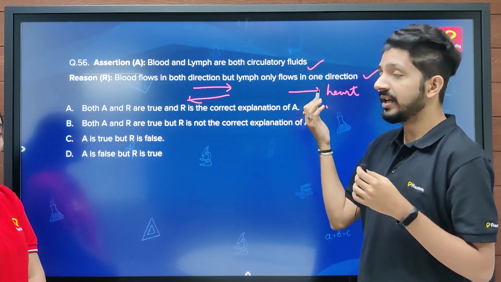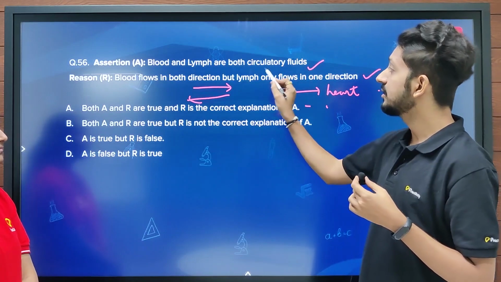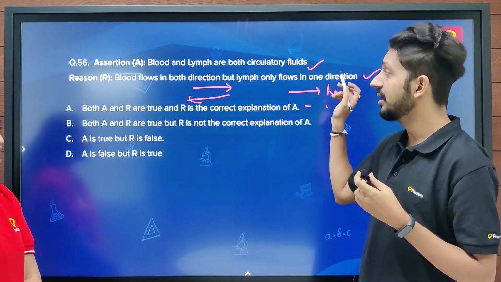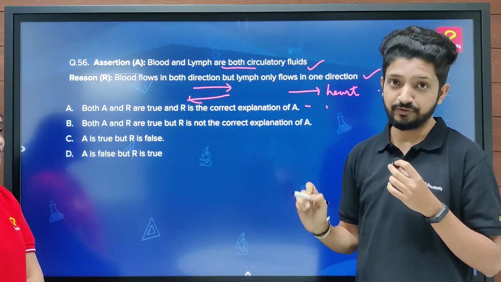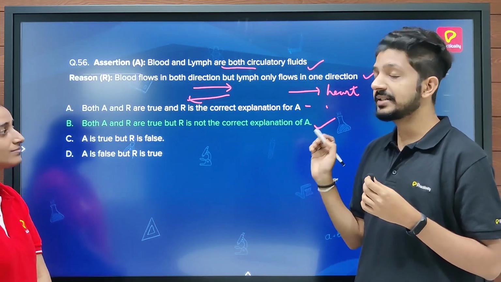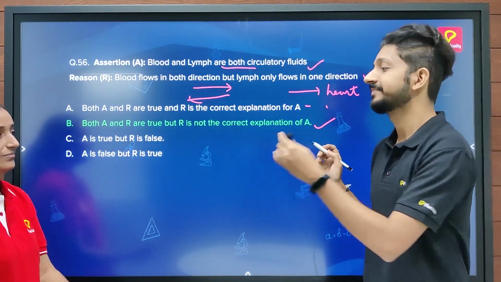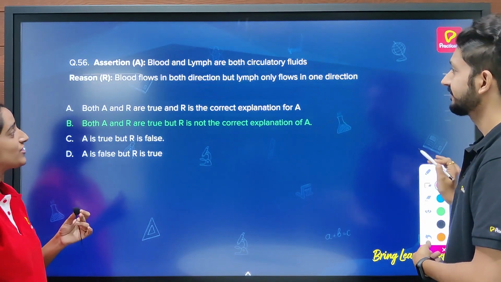But now comes, so anyone would think that the answer is A, but since lymph flows only in one direction, that cannot be the explanation to say that they both are circulatory fluid. Hence, the correct answer will be B. That is, the reason is not the correct explanation for A. Well, that was a tricky question. Let's move on to the next question.